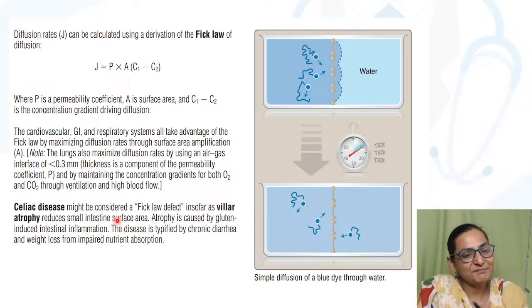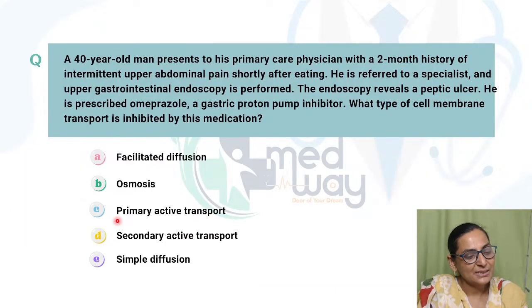Simple diffusion or facilitated diffusion? Anybody would like to try? Yes. So remember that facilitated diffusion is faster than simple diffusion, right? Facilitated diffusion is faster than the simple diffusion.